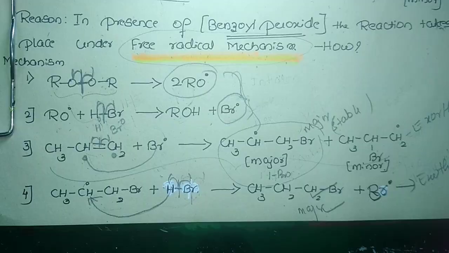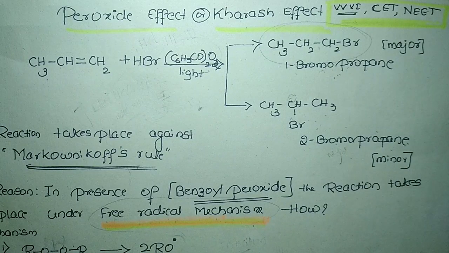Clear? Yes, students. So we completed how exactly the anti-Markovnikov rule, or the peroxide effect or the Kharasch effect, takes place. So listen carefully here. Each and every step plays a very important role. For your competitive exam, you need to concentrate on each point that I have explained.